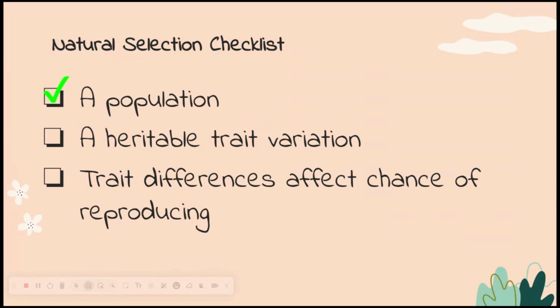Okay, back to our natural selection checklist. So we've already established we have populations. Did we determine if one of the traits was heritable? Or did we determine if their trait differences affected their chance of reproducing? Yes, we noticed that the IR trait definitely affects their chance of being able to survive to reproduce. So that's 2 out of the 3 of our natural selection checklist.